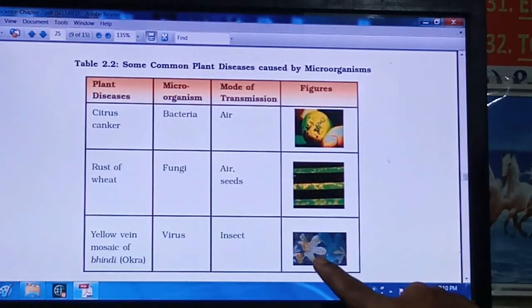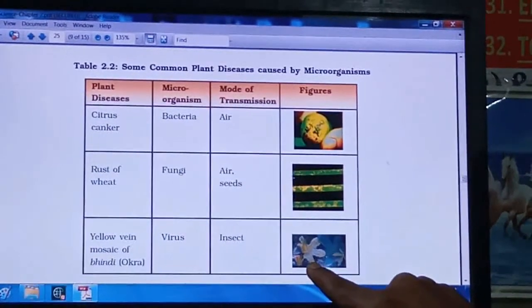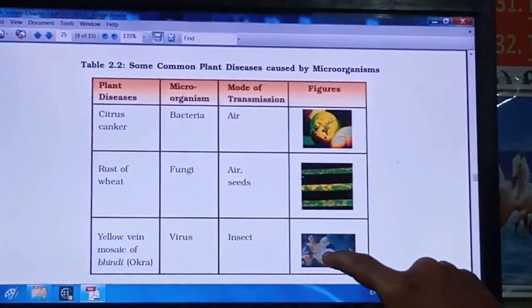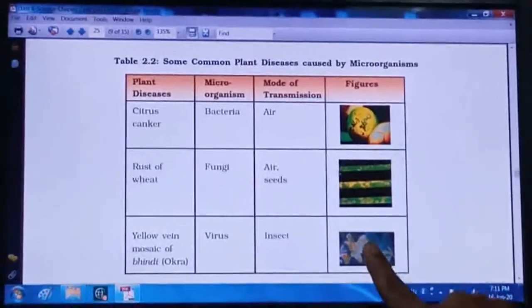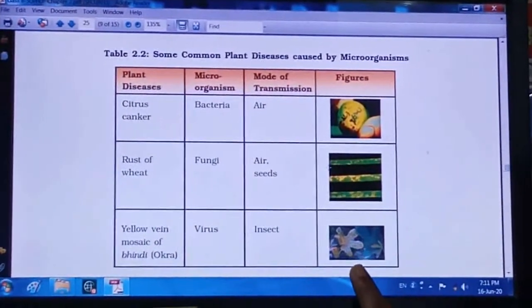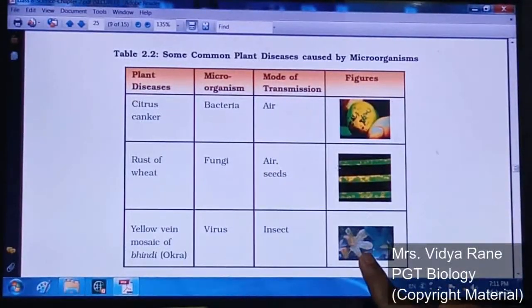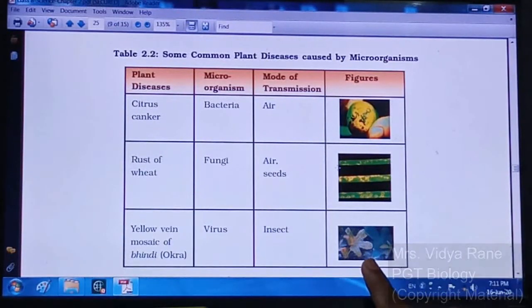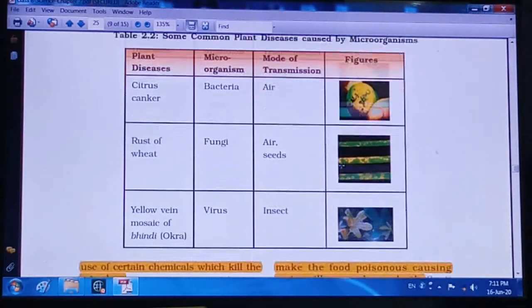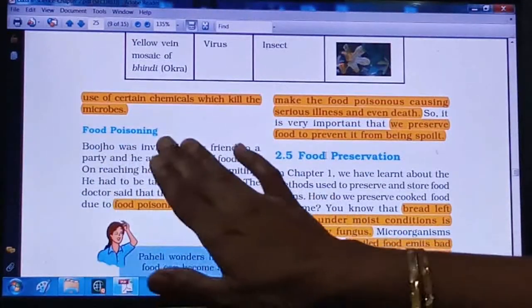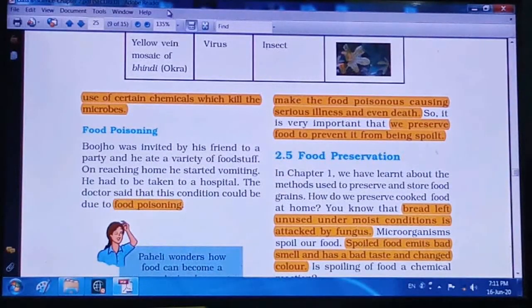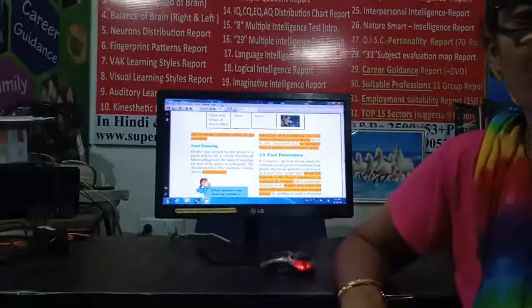Here you can see the picture. In this, these are the leaves, and if you see carefully, the veins look yellow in color, right? Even this picture is given in your textbook, there also you can see it clearly. As the veins become yellow in color, this disease is called yellow vein mosaic disease, right? So these are some common diseases caused by microorganisms in plants. Next point is food poisoning. Now this point we will see in the next video, right?